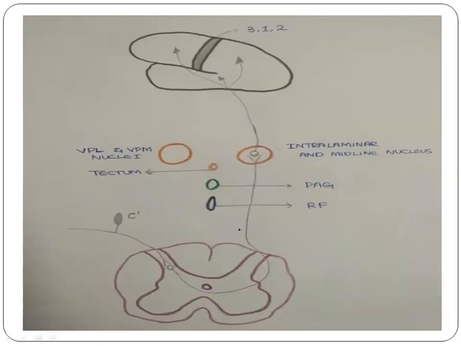So this is the connection of the slow pain pathway, that is, fibers originating from the nociceptors are carried through the unmyelinated C fibers till lamina 2 and lamina 3 of the dorsal horn of the spinal cord, and from here, from lamina 5, the second order neuron arises, and it crosses to the opposite side through the anterior commissure, and then terminates in the reticular formation, periaqueductal gray matter, and tectum, which are present in the brain stem, and only a few terminate in the higher center. So from the intralaminar nucleus and midline nucleus, the third order neurons arise, and they project into the cortex.